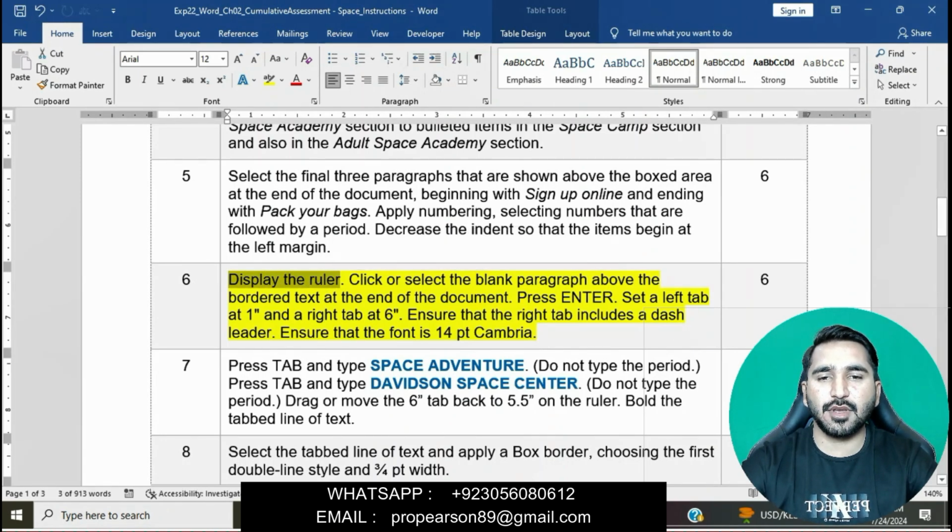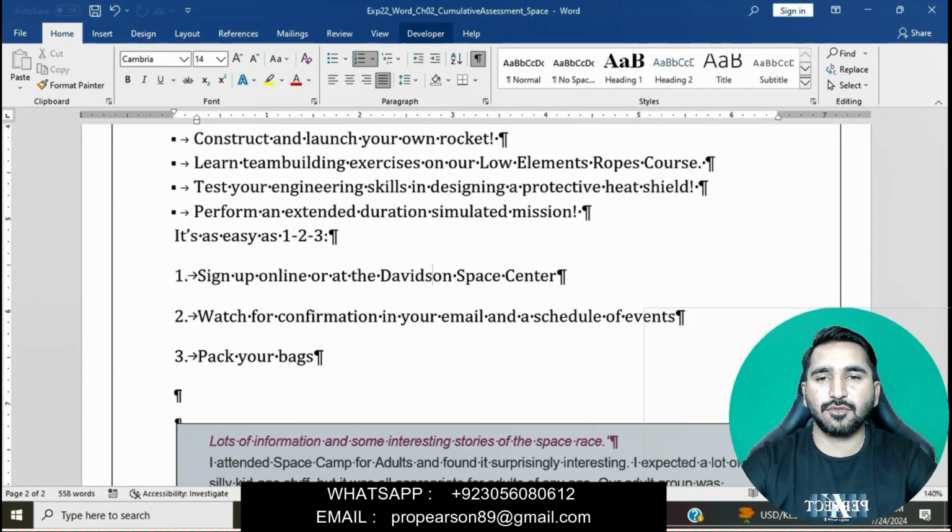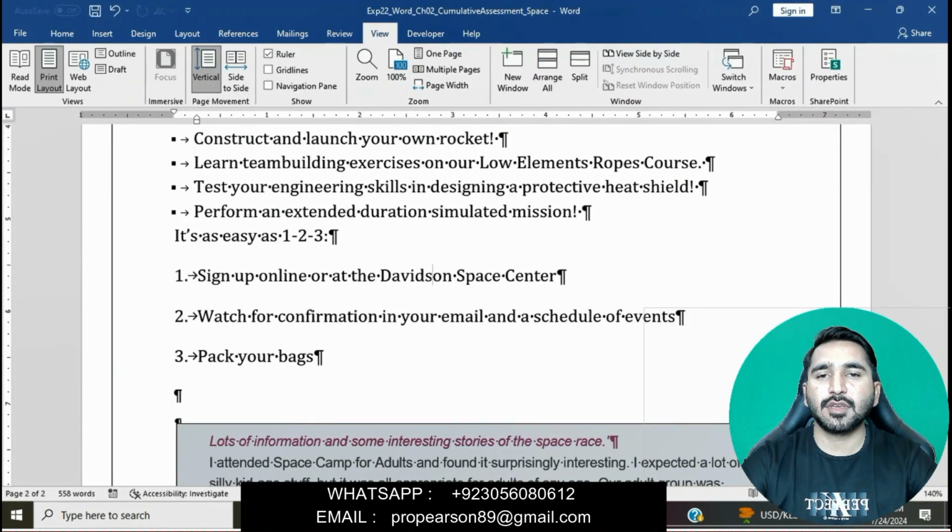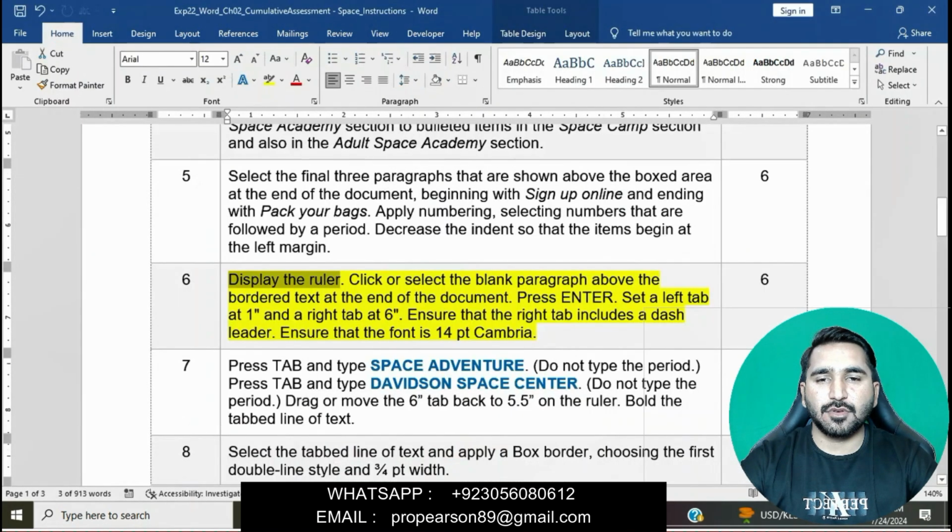Okay, display the ruler. Moving on to the Word file, we will display the ruler. Go to the View tab and then display the ruler in the Show group. You can see the ruler in the Show group. Now click or select the blank paragraph above the border text at the end of the document.